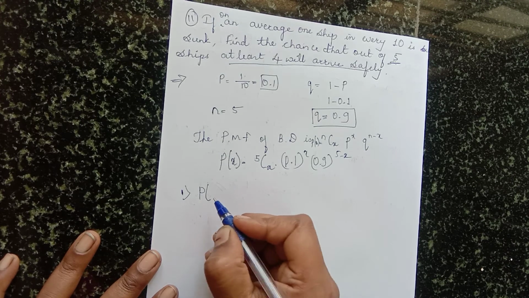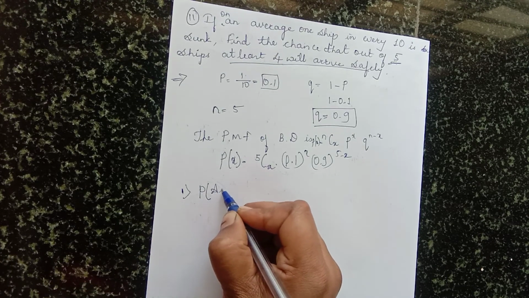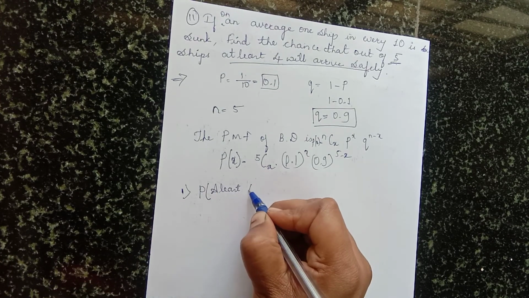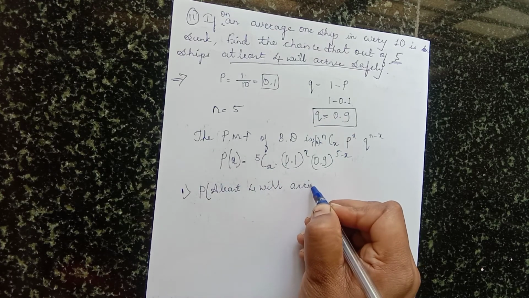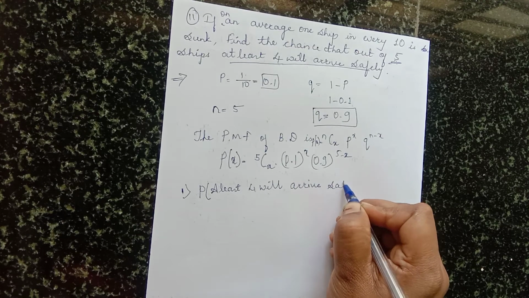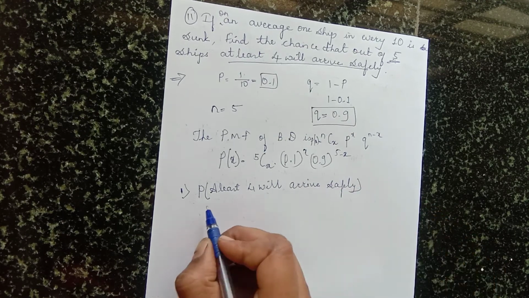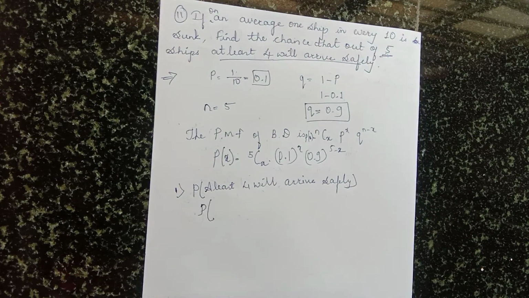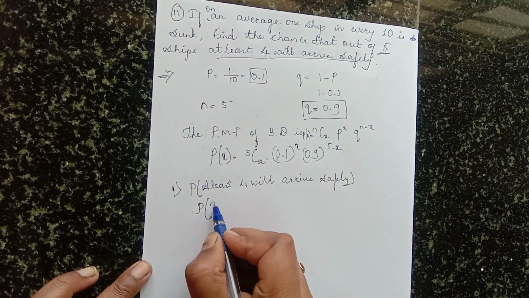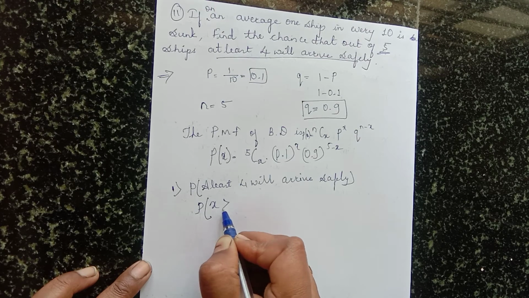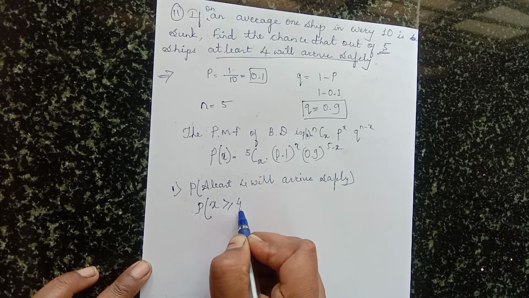The probability that at least 4 will arrive safely. Yes, probability of at least 4. Out of 5, minimum 4 will arrive safely. Minimum 4 means the X value is greater than or equal to 4.